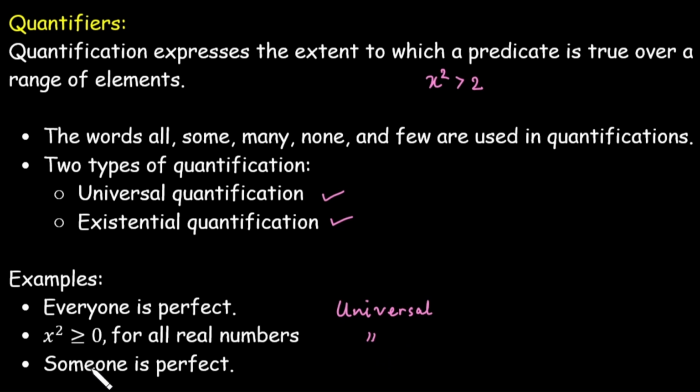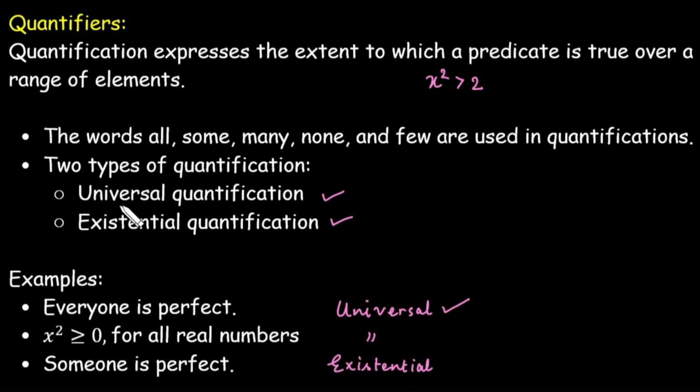The next example is someone is perfect. It is not about the entire world. So it is saying maybe कोई एक ऐसा है जो perfect है. Someone is perfect, so it comes under the part of existential. So when we are dealing with the entire domain, it comes under the part of universal. And when we are working with a few or maybe for some, that is a part of existential quantification.